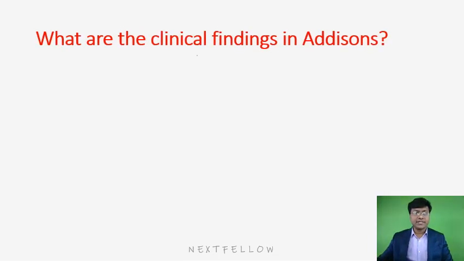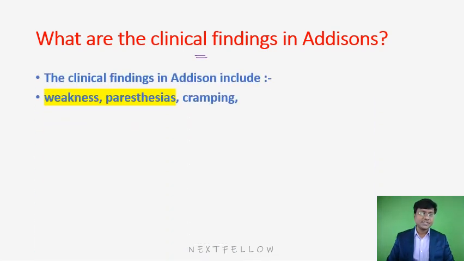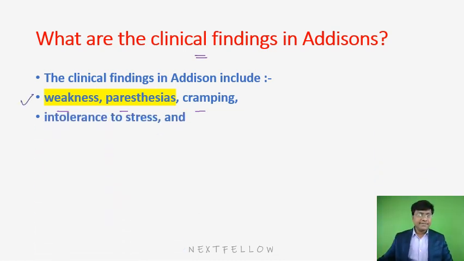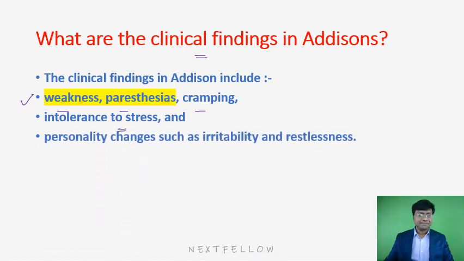Followed by that, what are the clinical findings in Addison's? There is weakness, paresthesia and cramping. Why do they have this? Because corticosteroids are not there, metabolism of carbohydrate, protein and lipids does not occur. The energy acquisition is not there in the individual, due to which they will have weakness. And then they will also have intolerance to stress, because the steroids are not there. And personality changes such as irritability and restlessness. So these are some of the clinical findings in patients with Addison's.